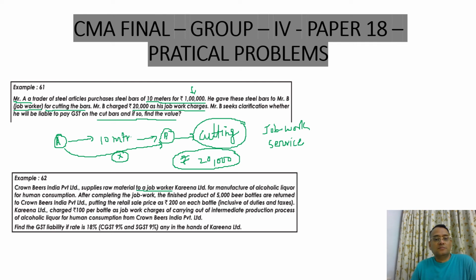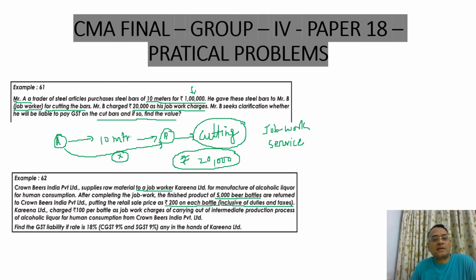Okay. After completing the job work, the finished product of 5,000 beer bottles are returned by Crown Beers Private Limited, putting the retail sale price as rupees 200 on each bottle, inclusive of duties and taxes.